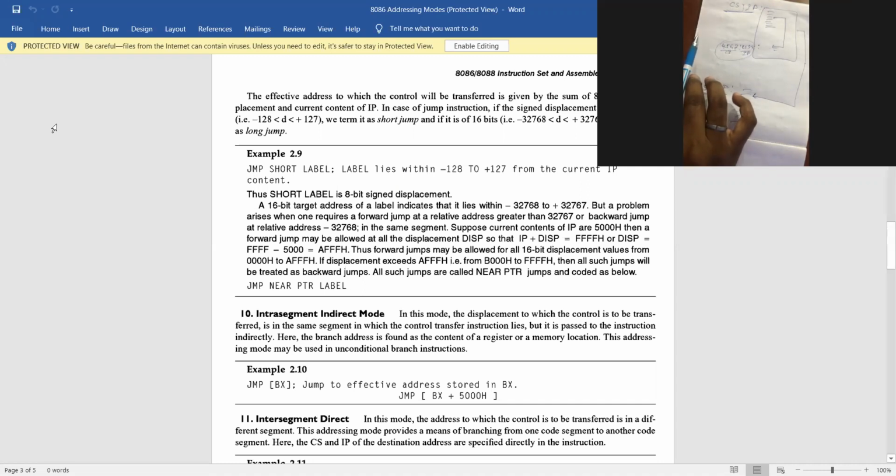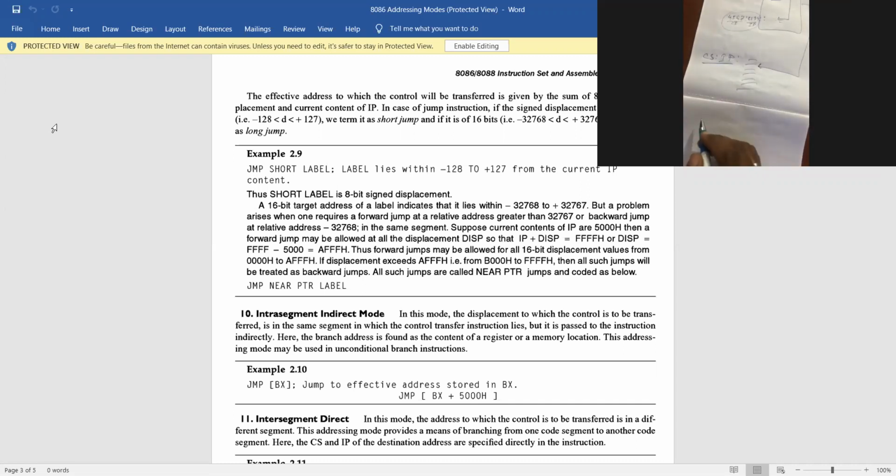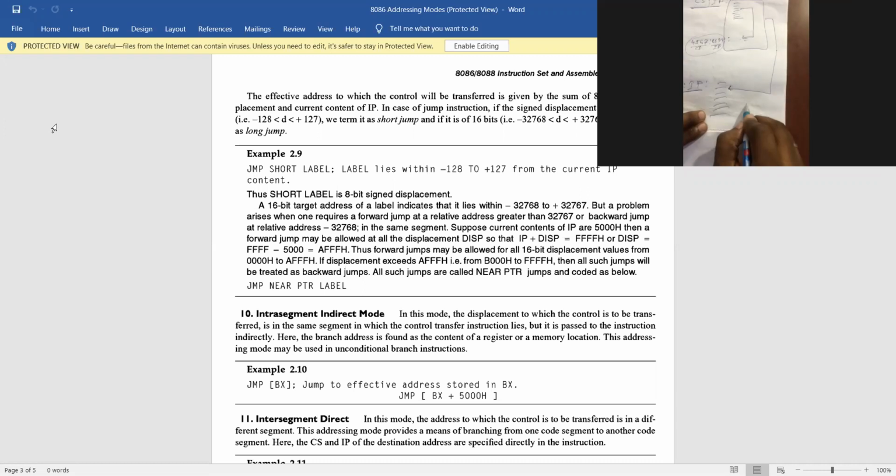Yes, sir. So it indicates that it will jump within the segment. Jump within the segment is called intra segment direct. Intra segment indirect means, just see the example JMP BX.